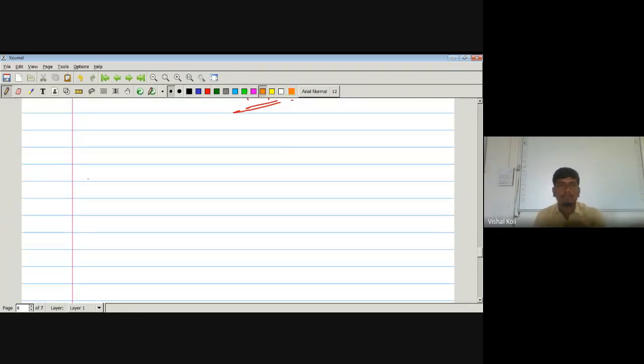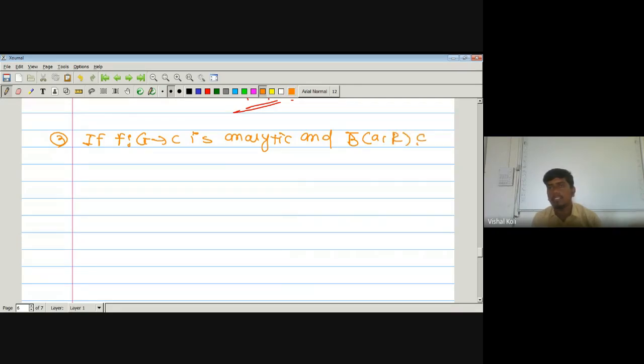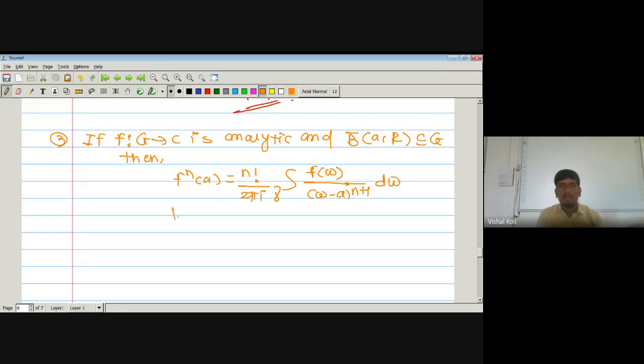Now the last one is nothing but: if f from G to C is analytic and the closed disk which is centered at a and having radius capital R is a subset of capital G, then f^(n)(a) is equal to n factorial divided by 2 pi i into integration over the curve gamma f(w) divided by (w minus a) to the power n plus 1 dw, where gamma is nothing but a plus r e to the power it, where t belongs to the closed interval 0 to 2 pi and r is greater than 0.